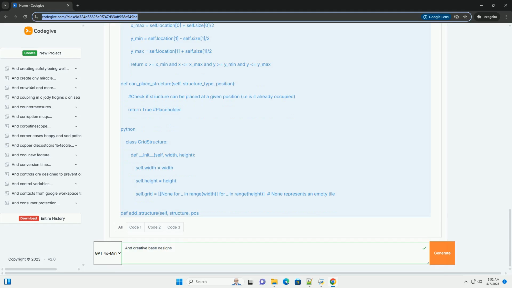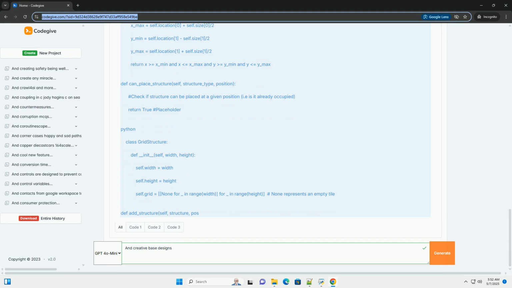Allows for organic and non-grid-aligned designs. Disadvantages: requires robust collision detection to prevent structures from overlapping. Pathfinding and adjacency calculations become more complex. Can become less performant with a large number of structures. Pseudocode example, list-based.